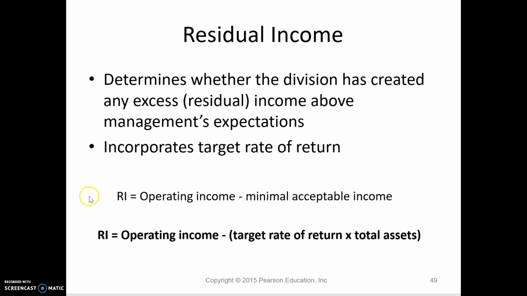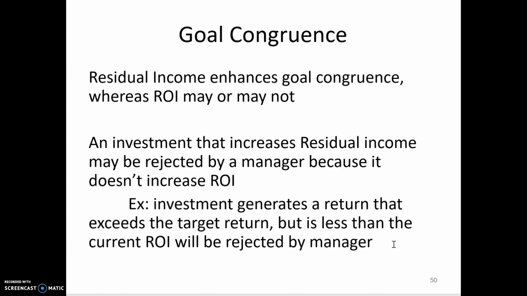So residual income is the difference between the operating income and the minimum acceptable income, which is the target rate of return. So that required percentage times the total assets. And so if this is the case, once they have met the minimum acceptable income, that manager would be willing to take on any project that is going to increase the operating income, because that's going to make the residual income higher. And so this is going to maybe be a better measure for achieving goal congruence between the manager and the business strategy.